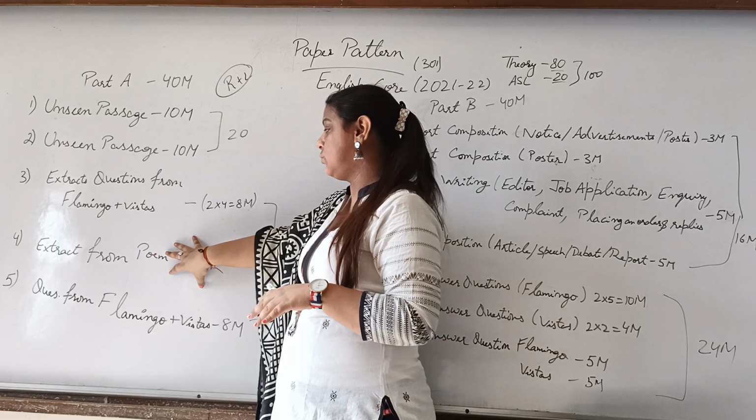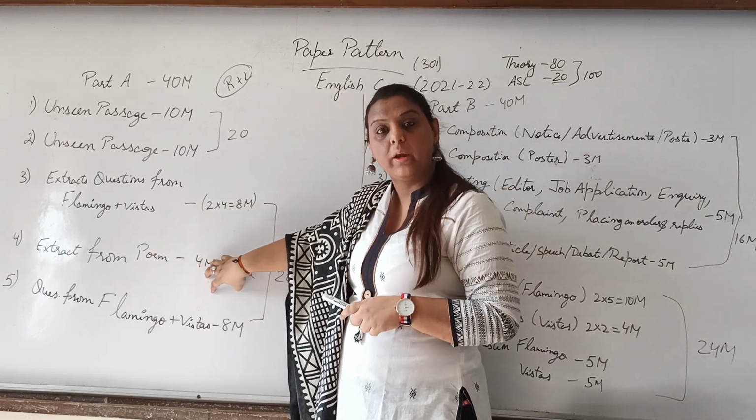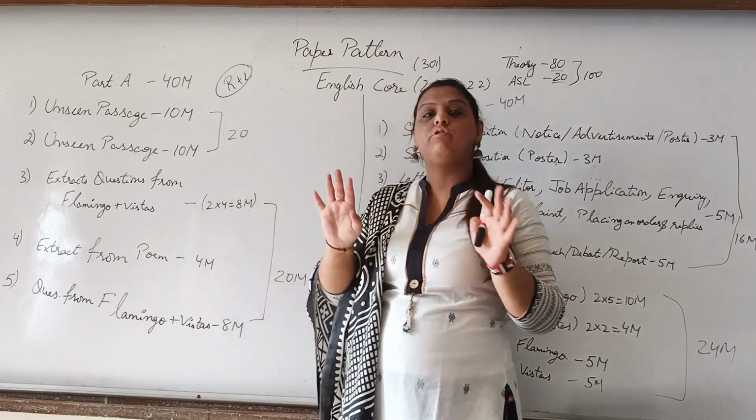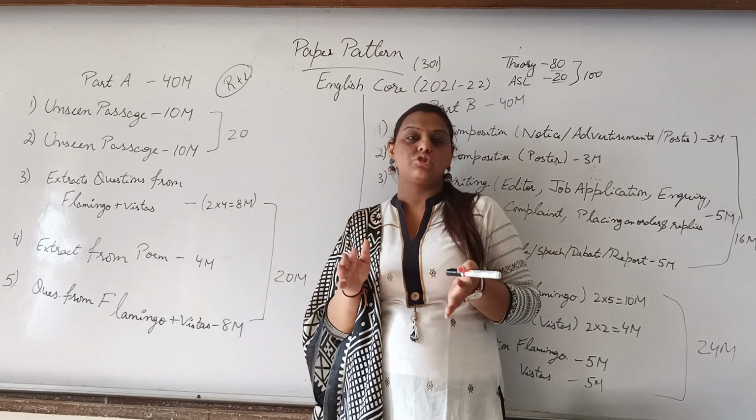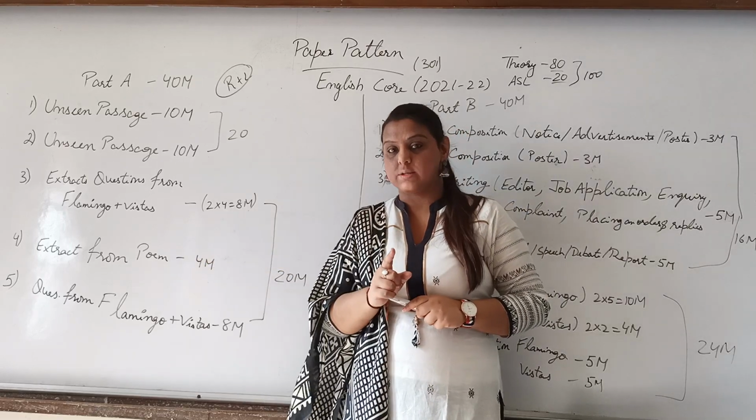Now the fourth question would be reference to context from the poem, that is, the poetry section. That would be of 4 marks. There you would also have a choice out of 2, and you need to attempt only 1 poem. So that is also 4 marks here.